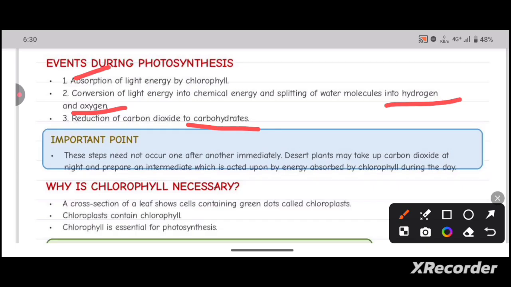These steps need not occur one after another immediately. Desert plants may take up carbon dioxide at night and prepare an intermediate which is acted upon by energy absorbed by chlorophyll during the daytime. So the events occur in different steps or at different timings depending upon the type of plant and its habitat.